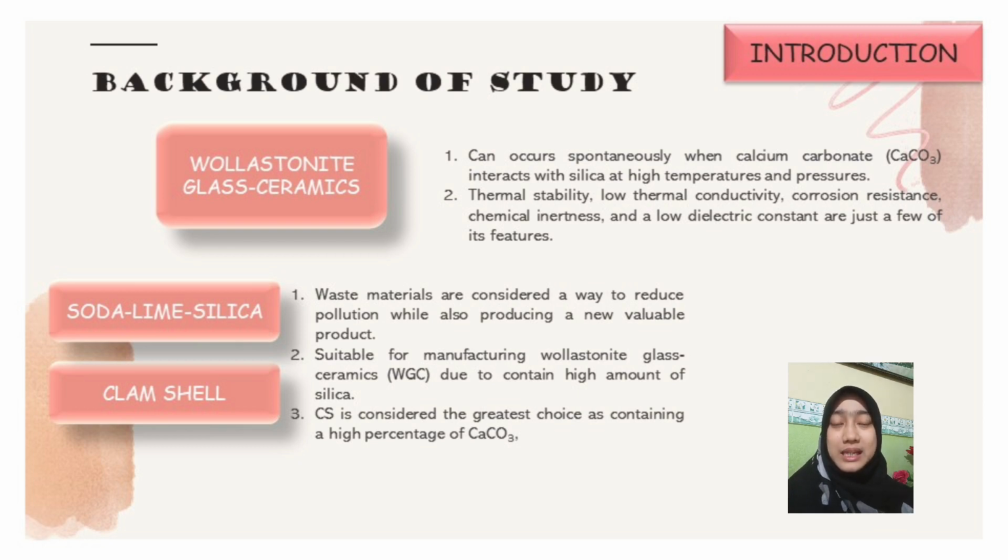Soda lime silicate glass is a popular glass composition that can be found in a variety of glass products, as SLS glass is more popular than regular glass due to its optical and mechanical properties. As a result, waste materials are regarded as a method of reducing pollution while also creating a new valuable product. SLS glass is suitable for manufacturing wollastonite glass ceramics due to its high silica content.